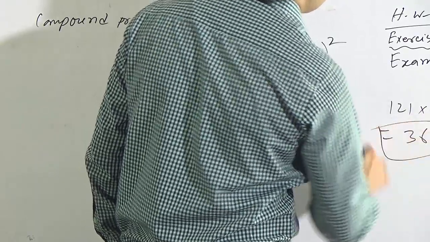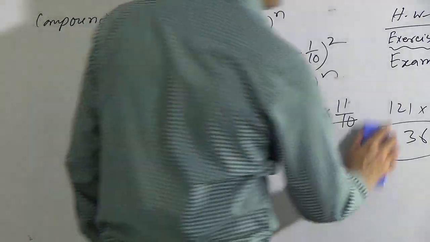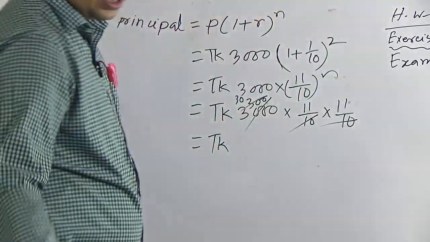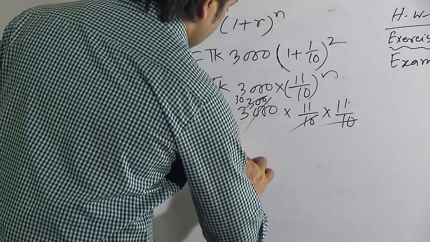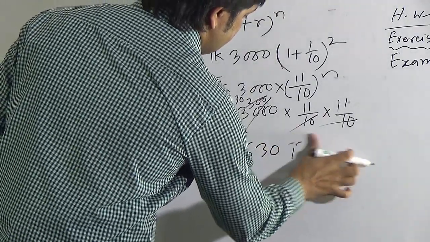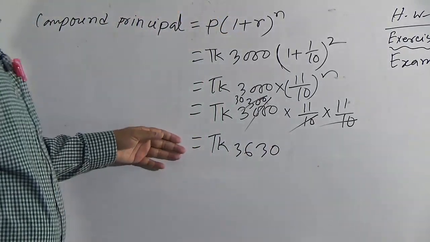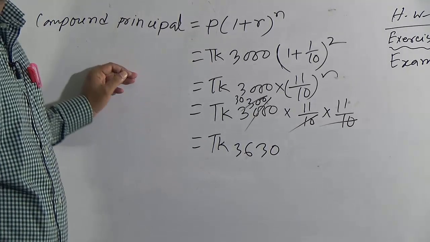It means 3630. So if you calculate here, you will get 3630 taka. Dear students, this will be the compound principal after 2 years.